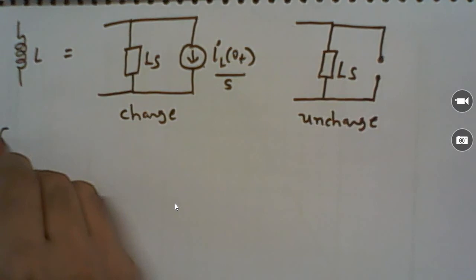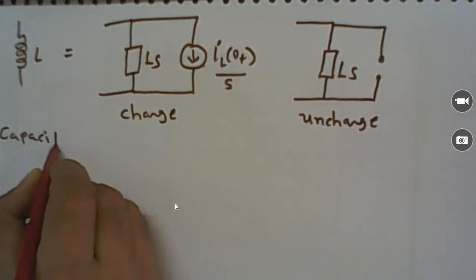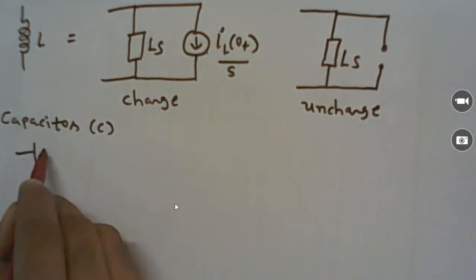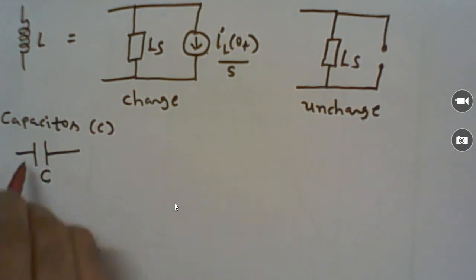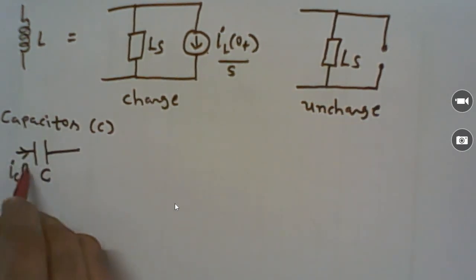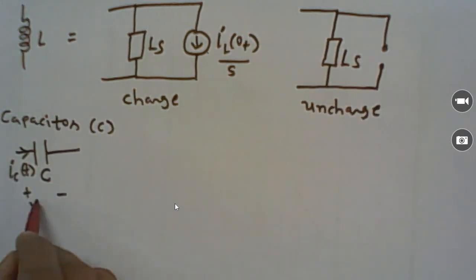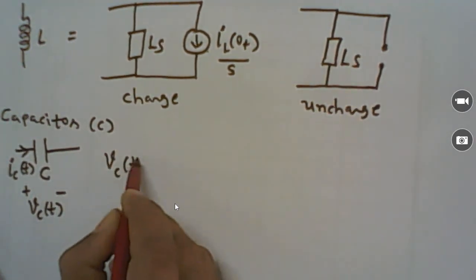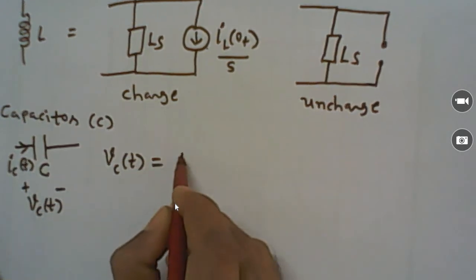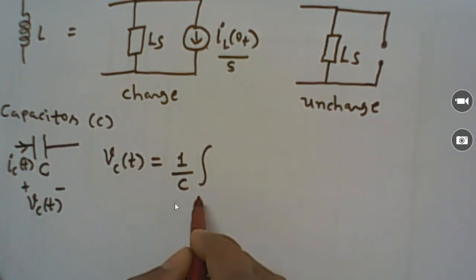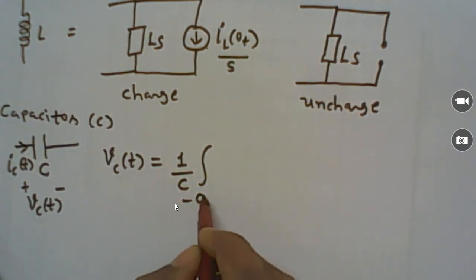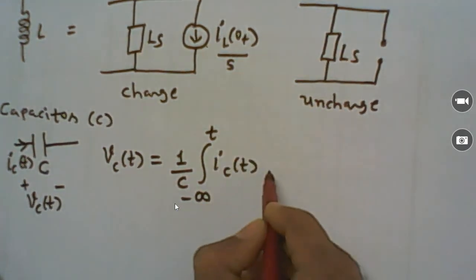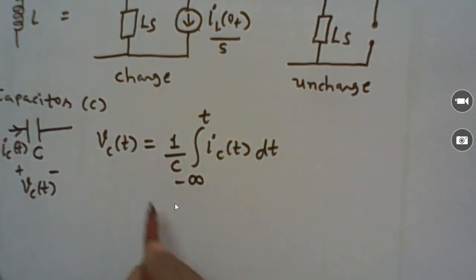Similarly, let me see for the capacitor. For the capacitor, we know the current and voltage relationship in the time domain: the current passing through the capacitor and the voltage across the capacitor. So the voltage across the capacitor can be written as 1 upon C times the integration from minus infinity to t of the current passing through the capacitor dt. So what is the Laplace transform?